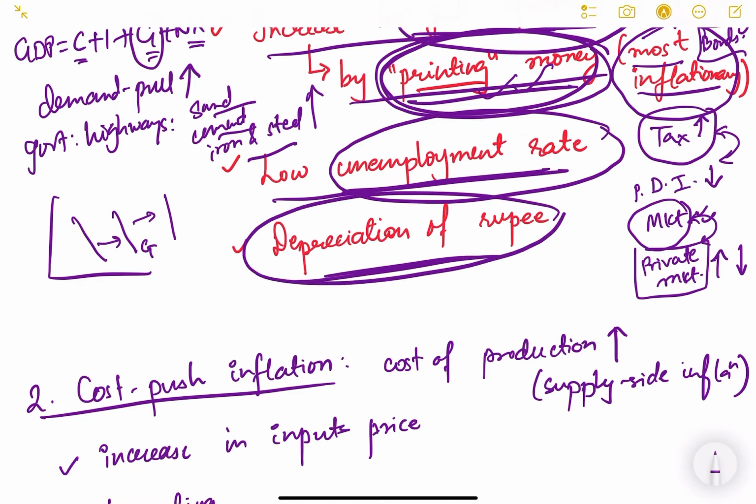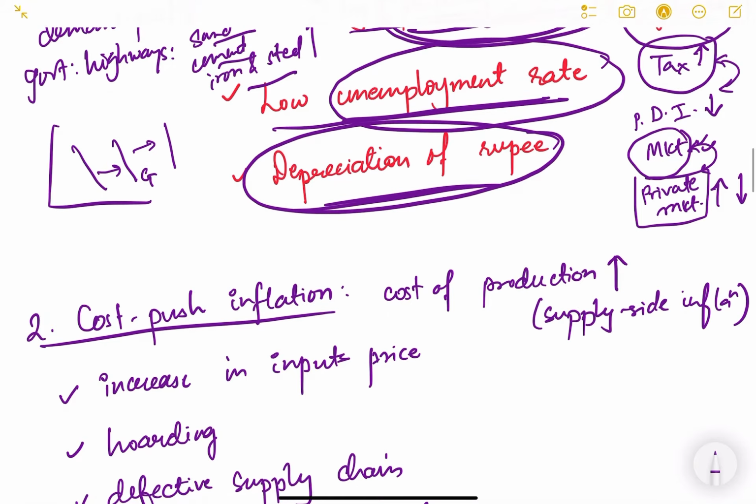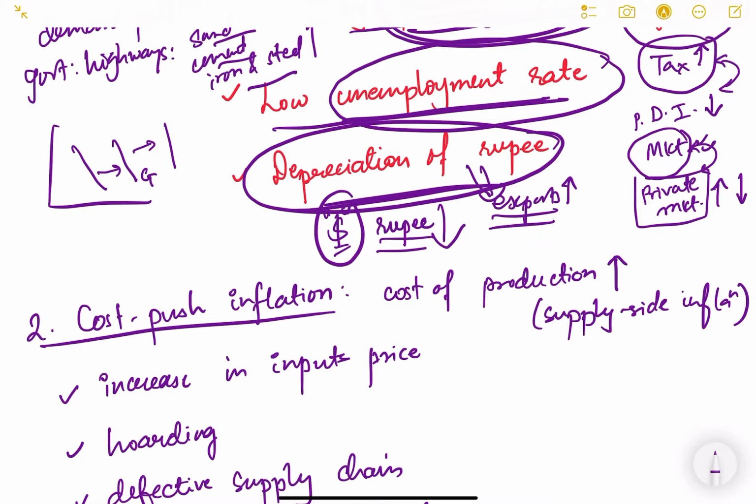And depreciation of rupee. Naturally, if rupee depreciates, the demand for our local goods increases. If the rupee depreciates, meaning, for example, the dollar becomes stronger, then the American people can purchase more Indian goods with fewer dollars, right? Because now the dollar's value has increased and the rupee's value has decreased. In this way, our exports will increase because of depreciation, and again this results in an increase in aggregate demand in the economy, and all these factors lead to demand pull inflation. Okay, just keep this in mind.